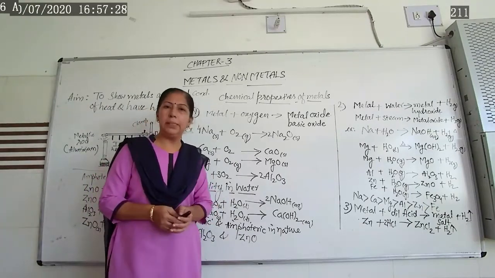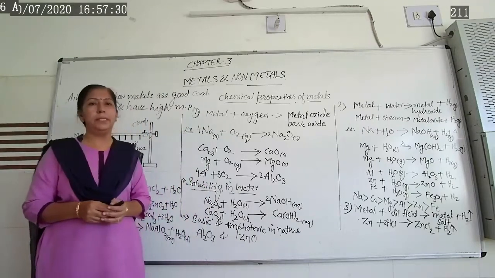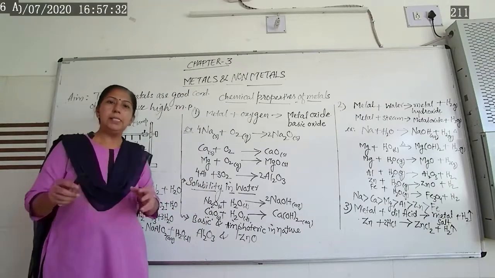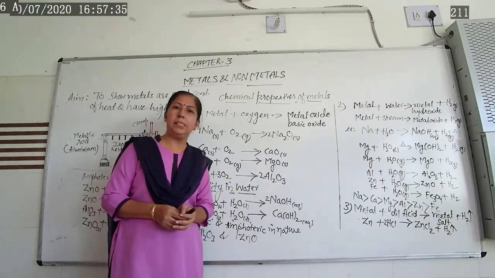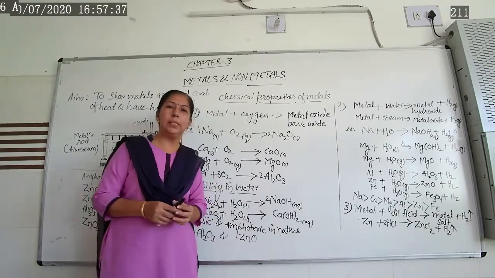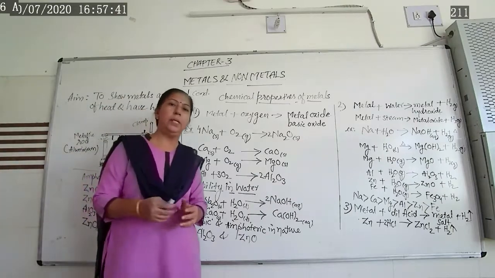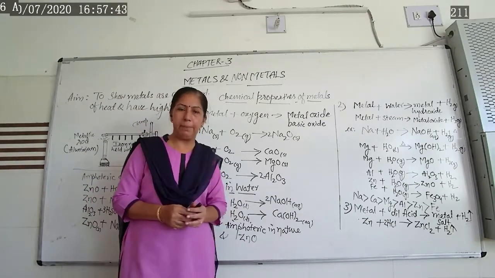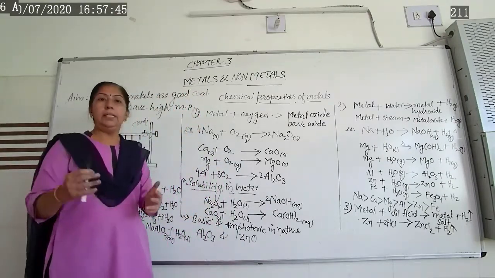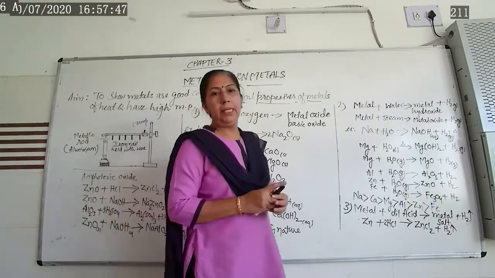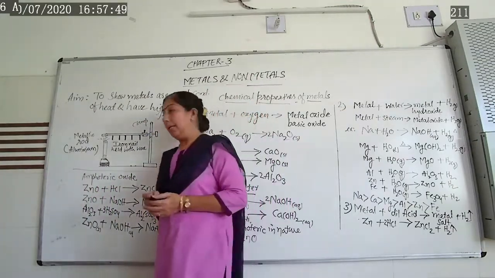We are saying mercury. Mercury and lead are poor conductors of electricity. Silver is the best conductor of electricity. Other metals are also good conductors of electricity. But because of the high cost of silver, we are not using it for electrical purposes. Anyway, these are some physical properties you have learned in the previous lecture.